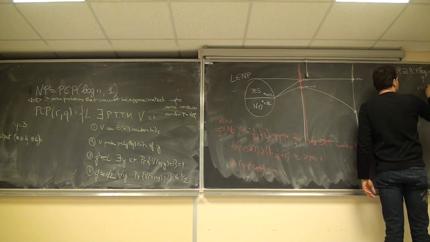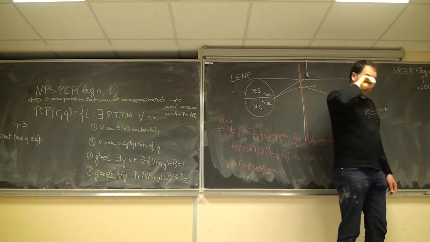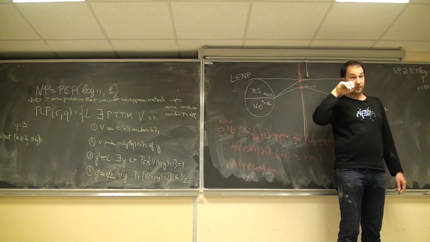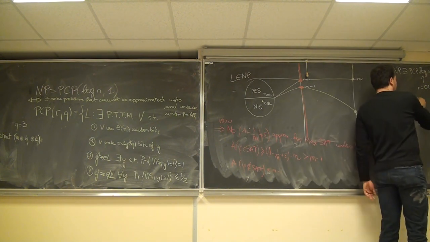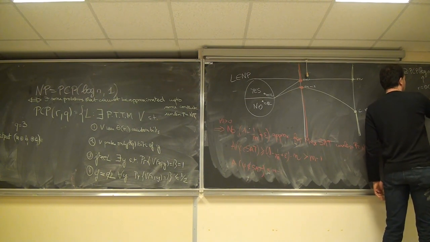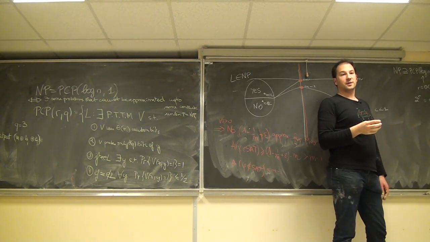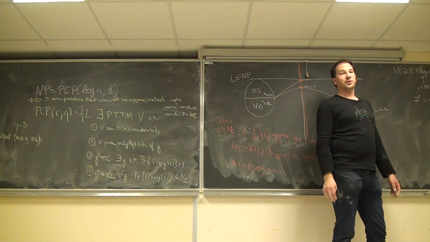When R is theta of log n, how many random choices do I have? I have 2 to the R possible random choices, which is n to some constant. So I can try all the random strings in polynomial time.